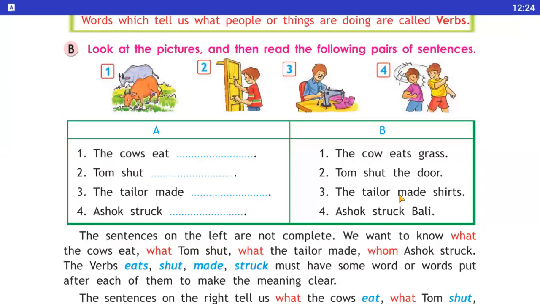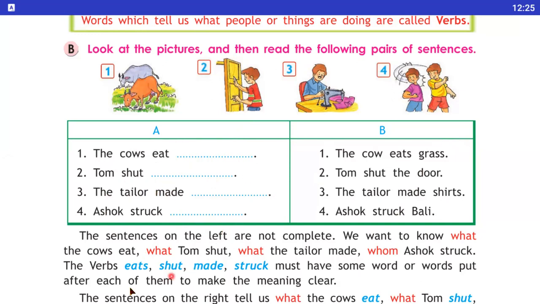Students, you look at the pictures and then read the following pairs of sentences. First, the cow eats. Second, Tom shut. Third, the tailor made. And fourth, Ashok struck. So in the B part, the cow eats grass, Tom shut the door, the tailor made shirts, and Ashok struck Bali. So now the students, the sentences on the left are not complete. You notice that the left side are not completed.